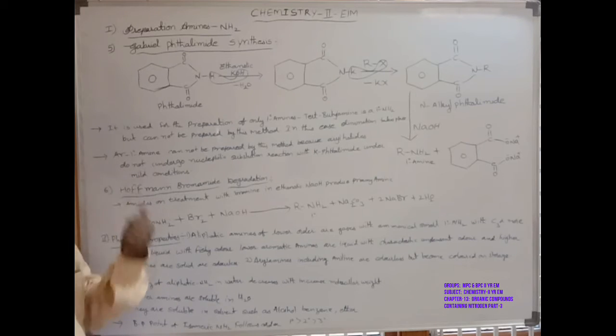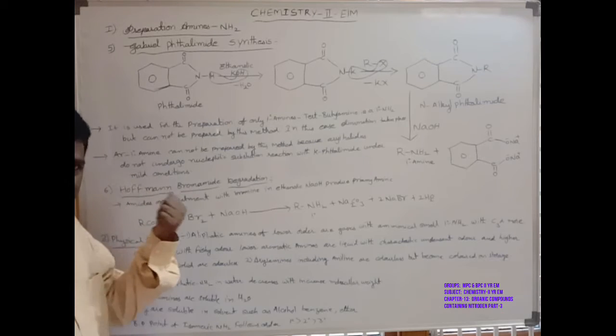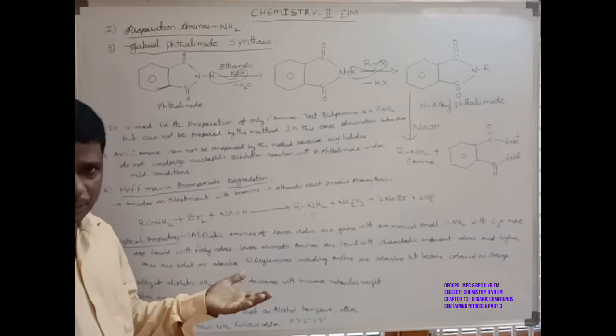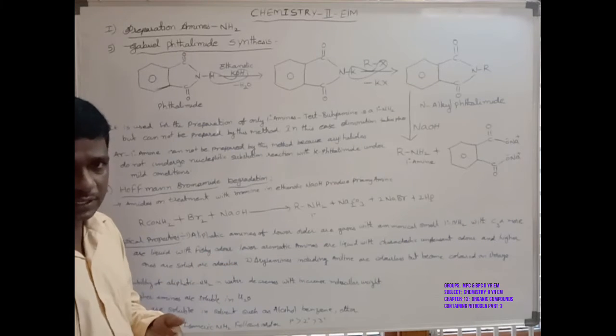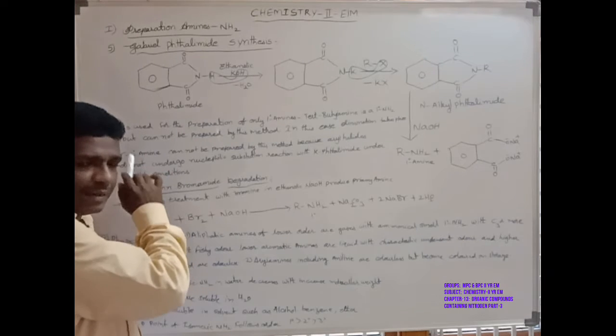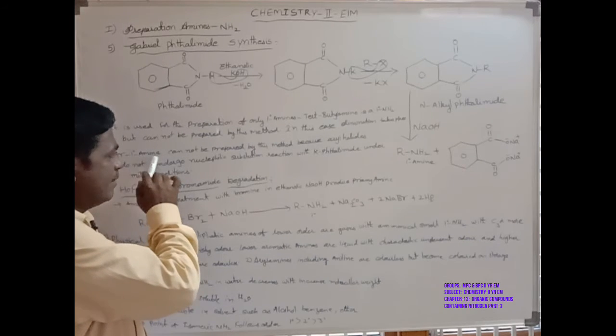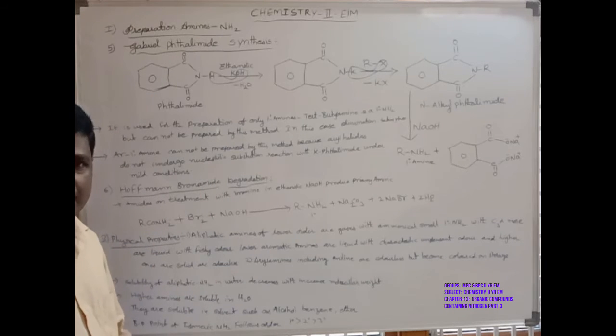Aryl primary amines: aryl is also known as a benzene group, the benzene group bonded with NH2.